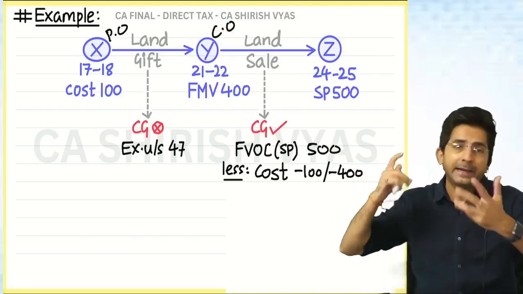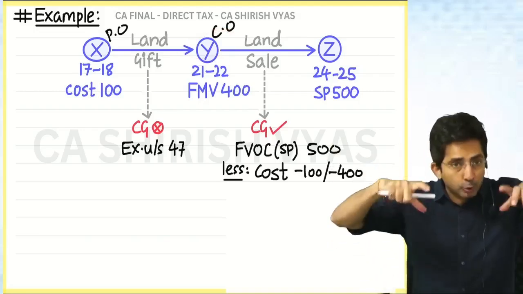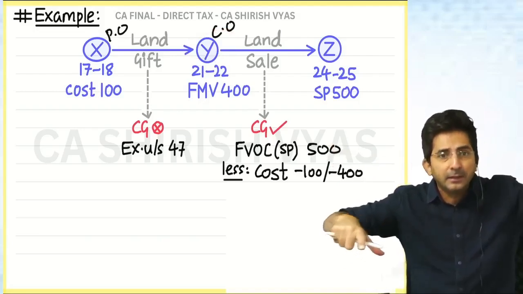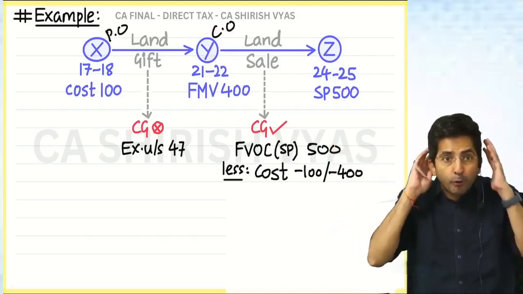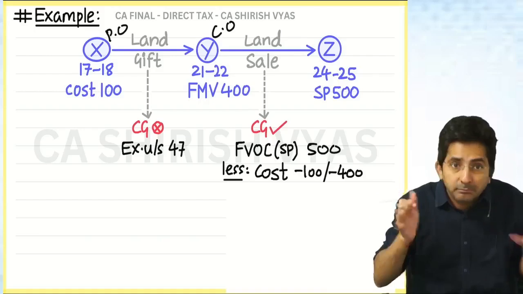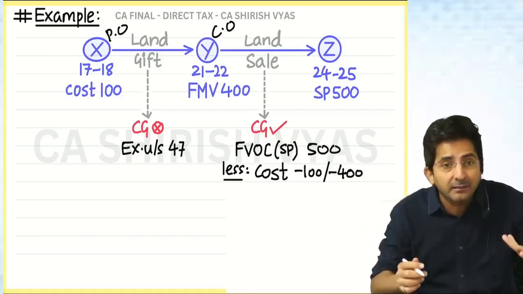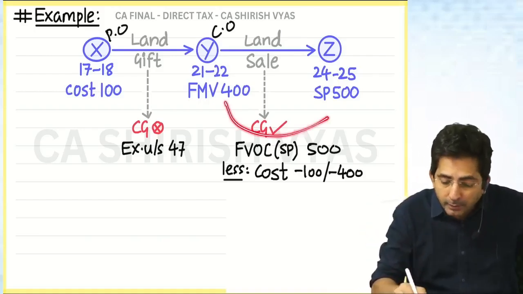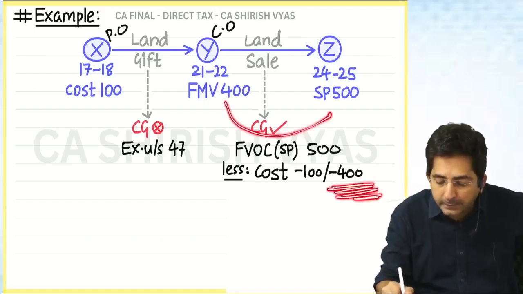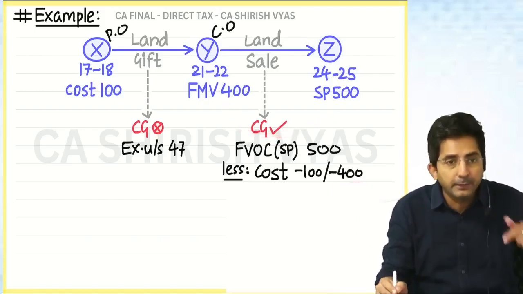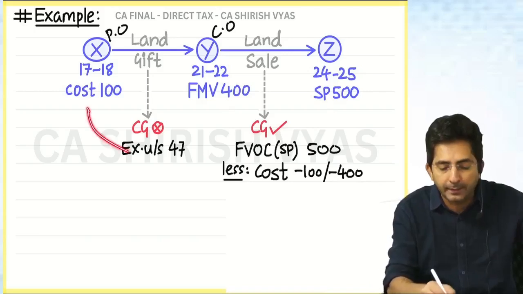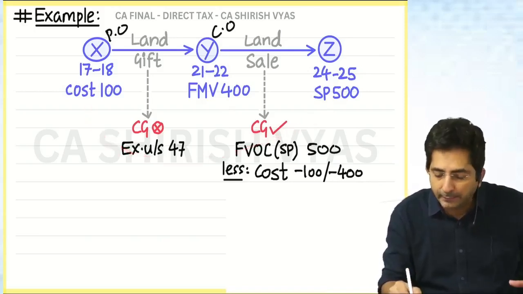Orally I can change anything, but in the actual question they will mention it. And if in the question you see that Y was taxed under EFOS, then you will take 400 as the base. But if you see he was not taxed, then you will take 100 as the base. So see, I have written both the things.